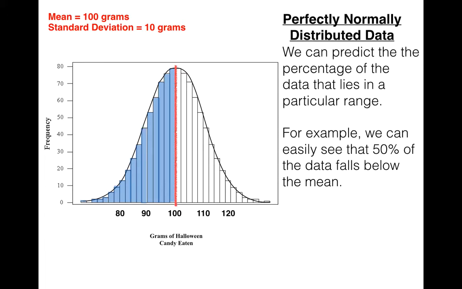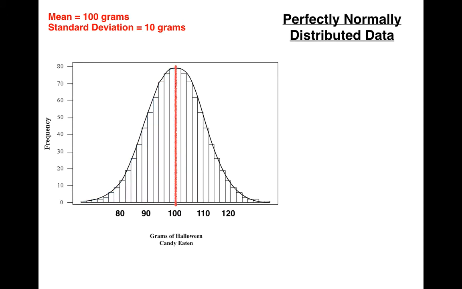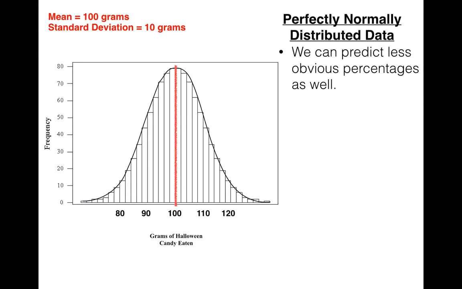There are some other percentages that are not so easy to see, but because a normal distribution curve has a known function, with a little bit of calculus, we can figure out some other percentages. I'm not going to ask you to do the calculus, but I am going to ask you to remember some of these percentages. So, we can predict less obvious percentages.